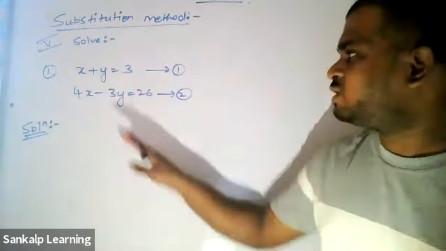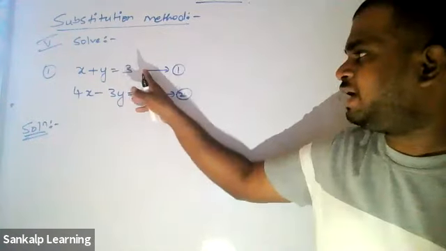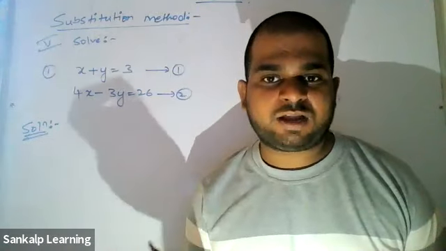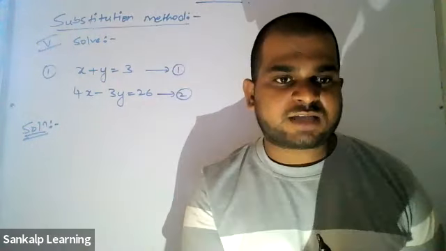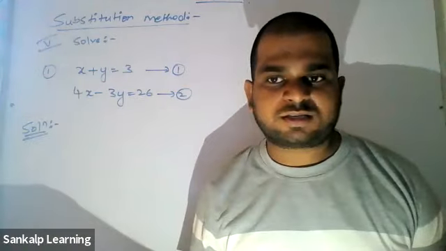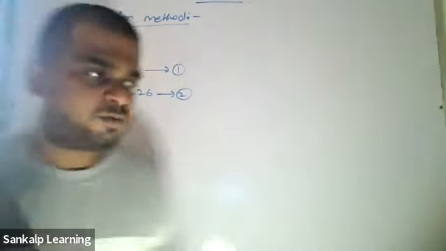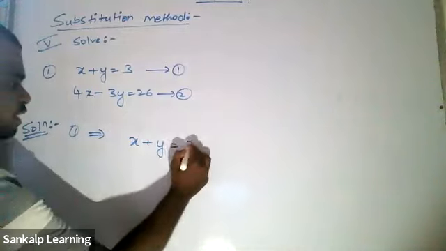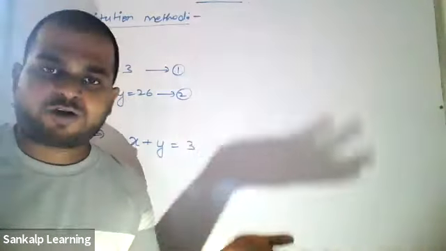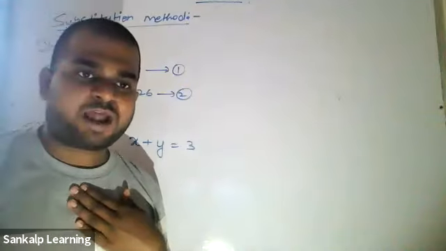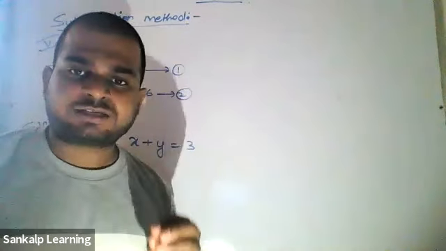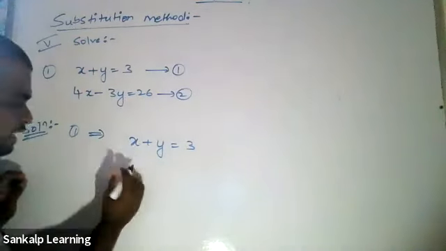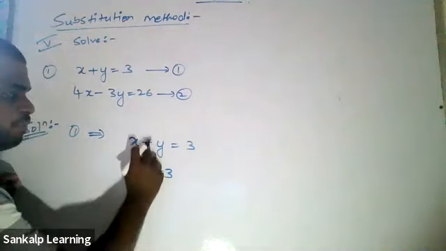Now what you have to do is take any equation you wish. I'll take the first equation. You have to solve for any one variable. What is meant by solving for a variable? You have to keep that variable on one side. The rest of the things should be shifted to the other side. For example, let me take equation 1: x plus y is equal to 3. It's your wish, you can solve for x or solve for y. I'm solving for x. What is meant by solving for x? Keep x on one side, and the rest should be shifted to the other side. That is, I'll keep my x here and shift my plus y to the other side.